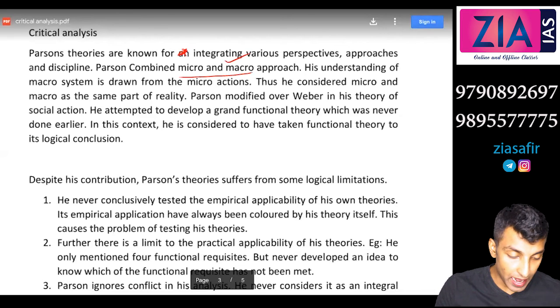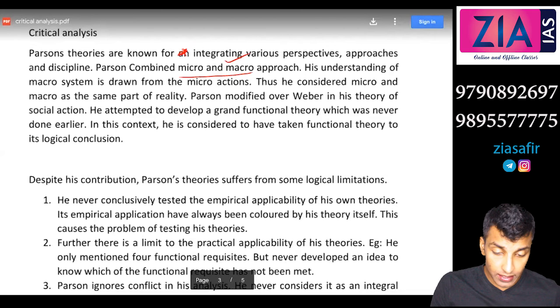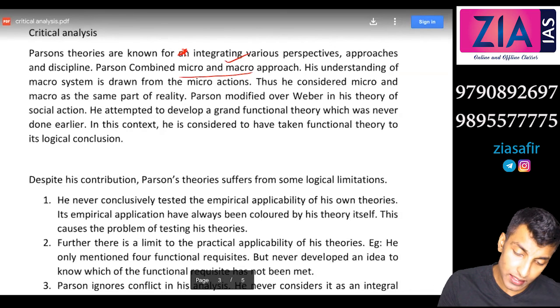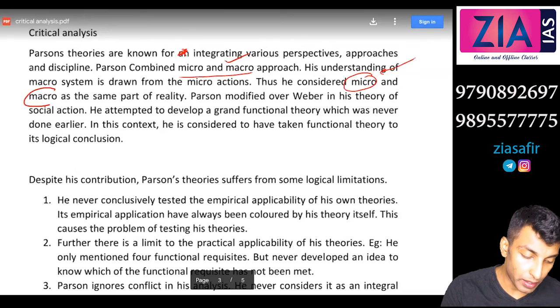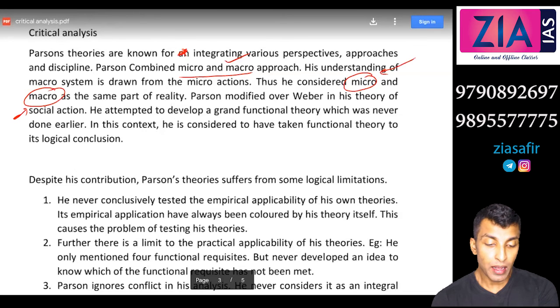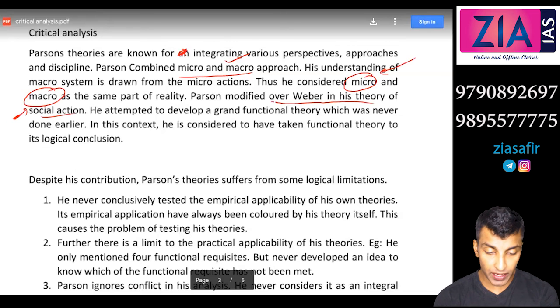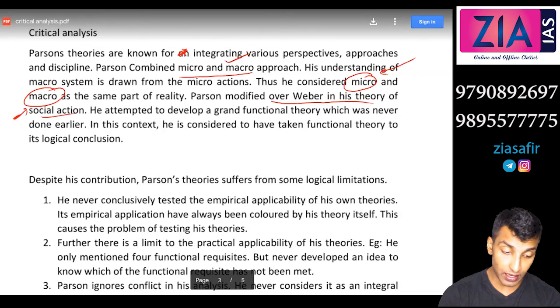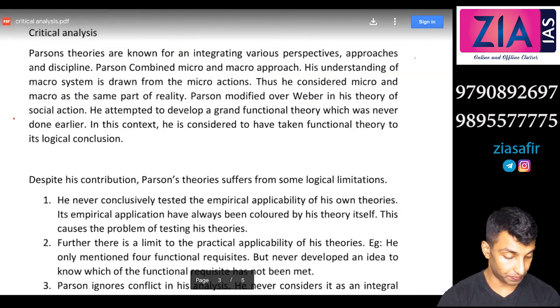His understanding of the macro system is drawn from micro actions. Thus, he considered micro and macro as part of the same reality. That means he considered both, avoiding exclusivism. Micro was excluded by positivists, macro was excluded by non-positivists, so he took both. Parsons modified Weber in his theory of social action. He attempted to develop a grand functional theory which was never done earlier. So this is the first time a grand functional theory was proposed. In this context, he is considered to have taken functional theory to its logical conclusion.